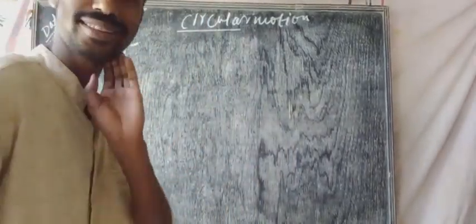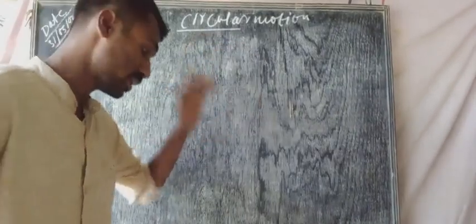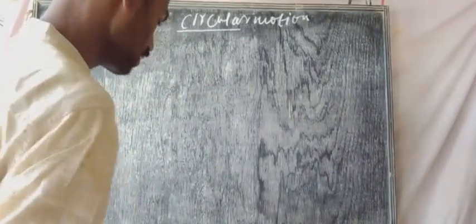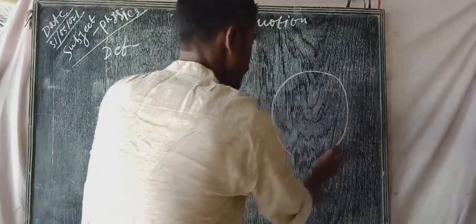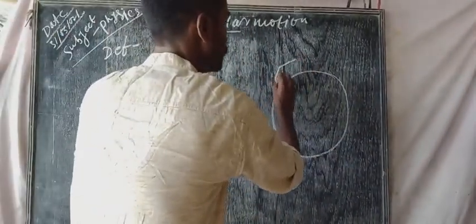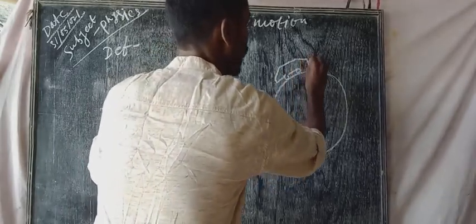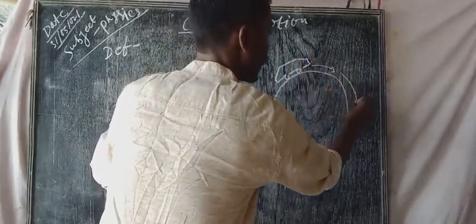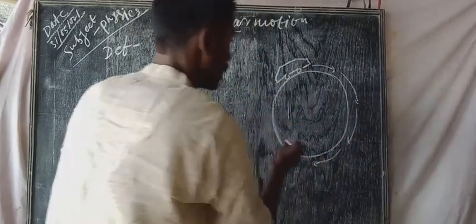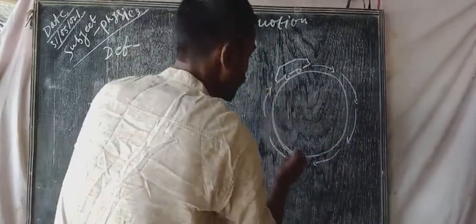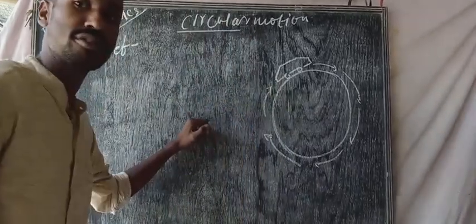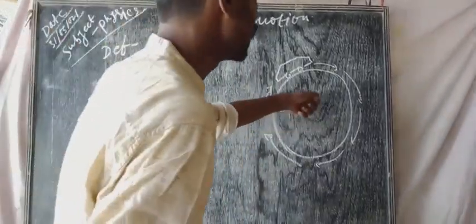Today we will discuss basically science from class ninth physics. The topic is circular motion. First of all, we will define what circular motion is. Circular motion means suppose this is the circle and a body is moving on the circular path, that means a circular track. Suppose the car is moving in a circular track. This is the circular path. When a body moves in a circular path, its motion is known as circular motion.